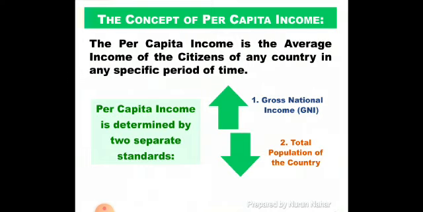Per capita income is the average income of the citizens of any country in a specific period of time. Let me explain it for you. In a country, we know there is a total strength of population. The income of the individual in a year is called per capita income. Actually, per capita income can be determined by two separate standards such as gross national income or GNI and total population of the country.